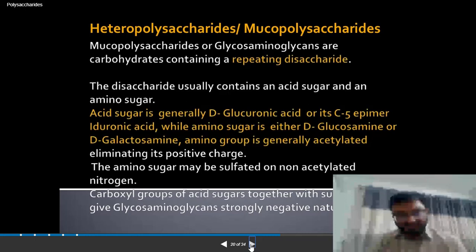What does it mean? Heteropolysaccharide means composed of two types of monosaccharide units, for example, glucose and mannose in a series of steps. So heteropolysaccharides, there are so many. For example, D-galactosamine.